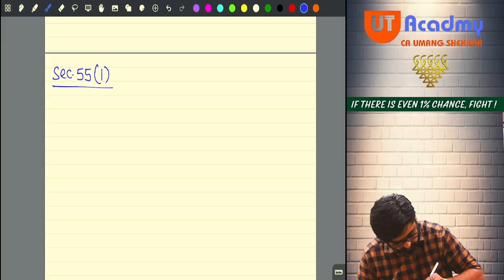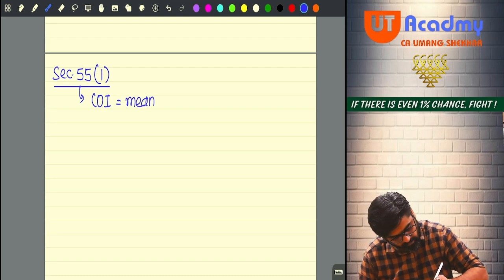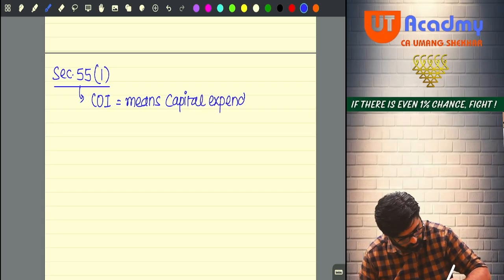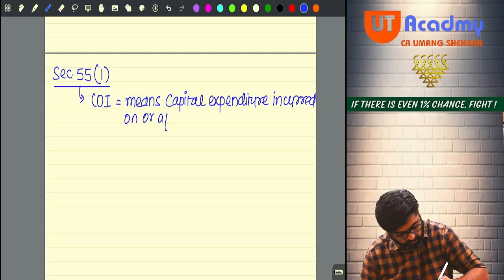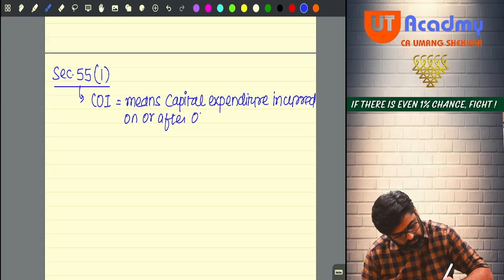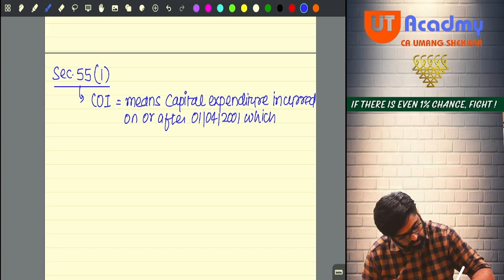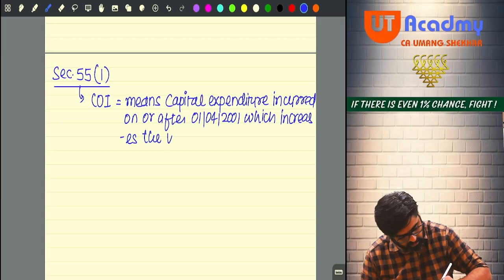Subsection 1 talks about cost of improvement, which means capital expenditure which is incurred on or after 1st April 2001, which increases the value of the capital asset.